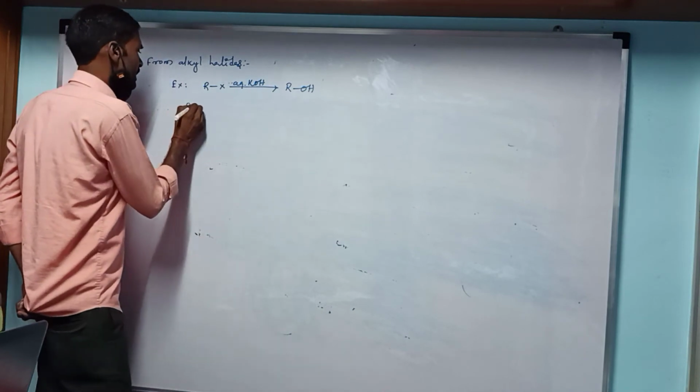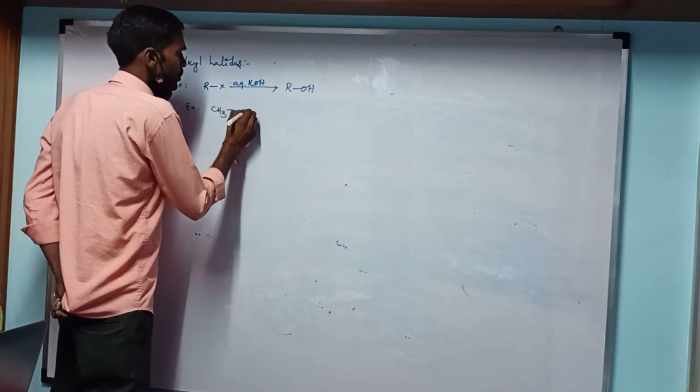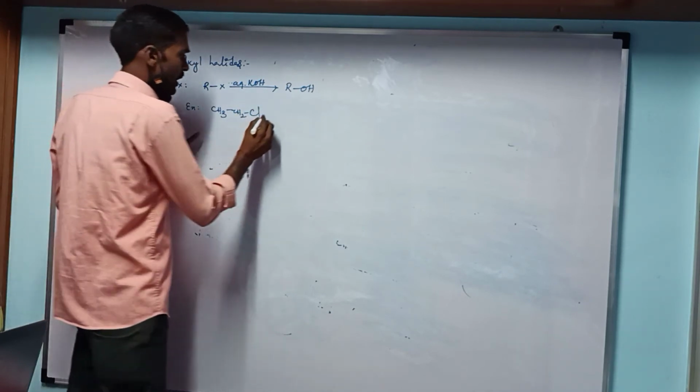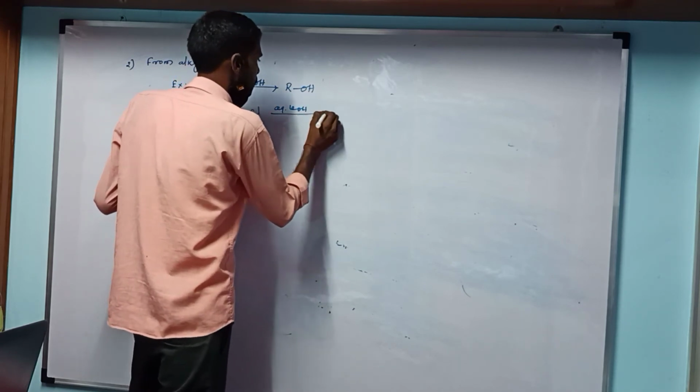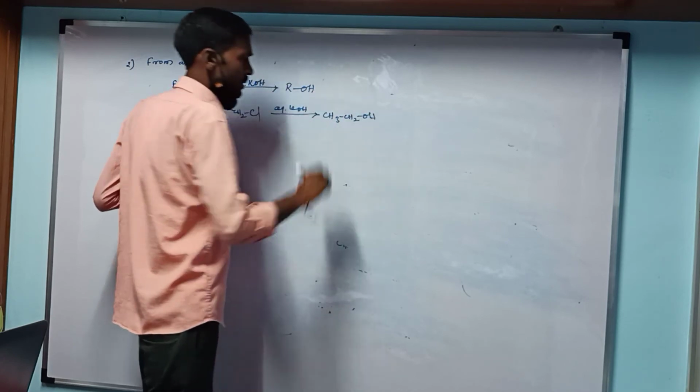For example, we took ethyl chloride, CH3 CH2 Cl, which reacts with aqueous potassium hydroxide to produce the compound CH3 CH2OH.